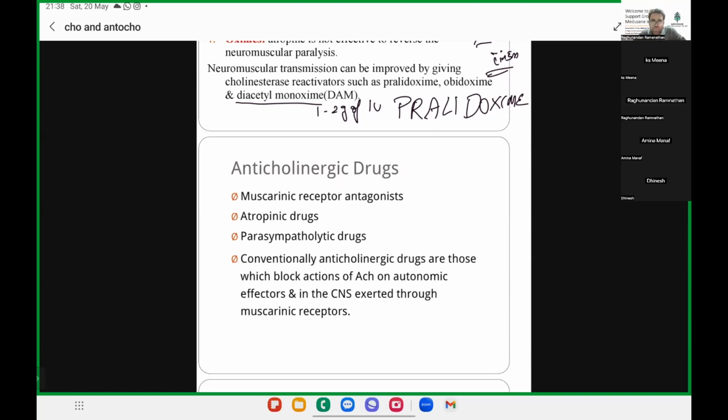What we mean by cholinergic is acetylcholine, and that is what we mean by a cholinergic group of drugs. There are a few agonists which we discussed as cholinergic agonists. If someone can recall yesterday's session, what is the broad classification of cholinergic drugs? Cholinergic agonists and anticholinesterases.